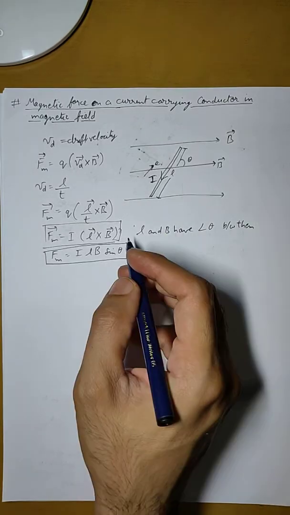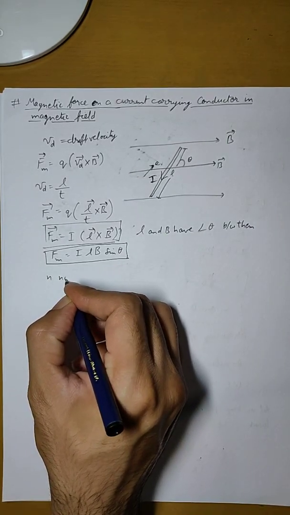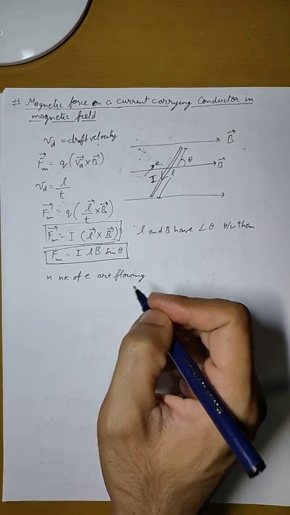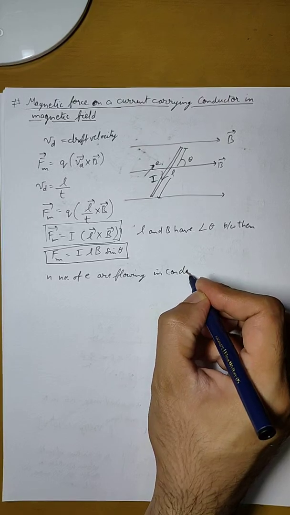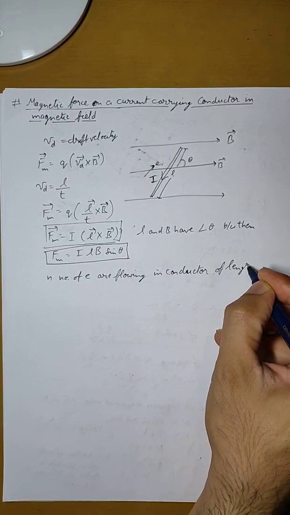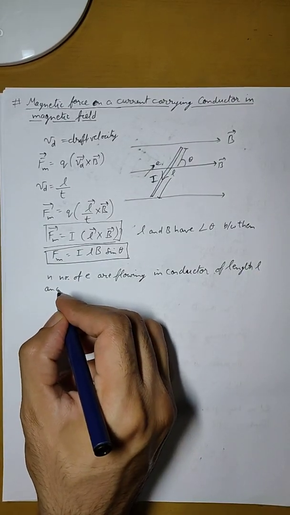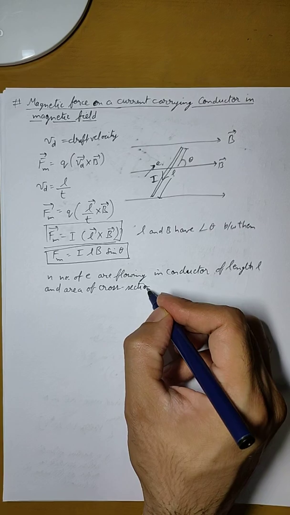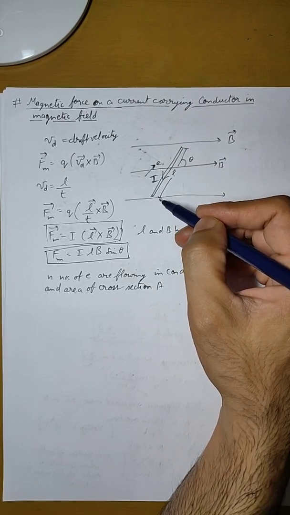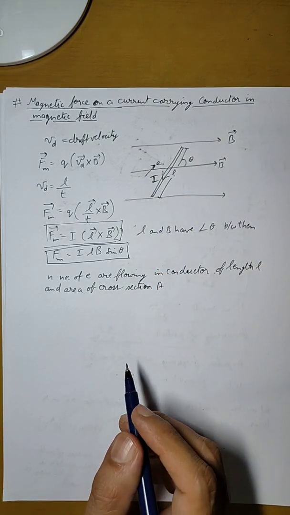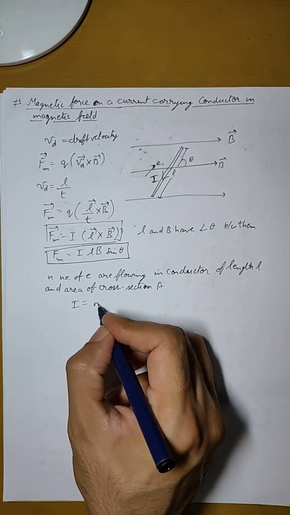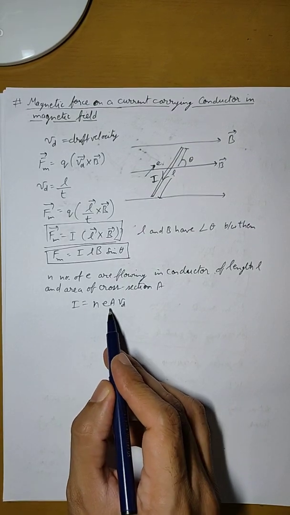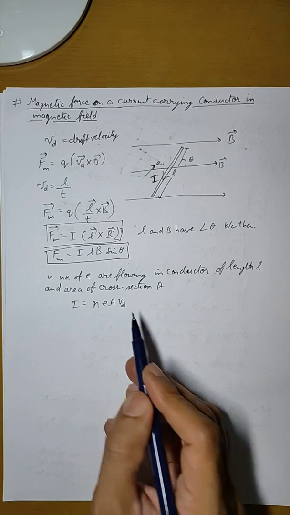Now let us say that at any point of time, n number of electrons are flowing in a conductor of length L and area of cross section A. If this conductor has length L and area of cross section A, and there are n number of electrons flowing at any given time, then I, as we have already studied in electrostatics, is equal to nEAVd. n is the number of electrons, E is the charge on one electron, A is the area of cross section, and Vd is the drift velocity.